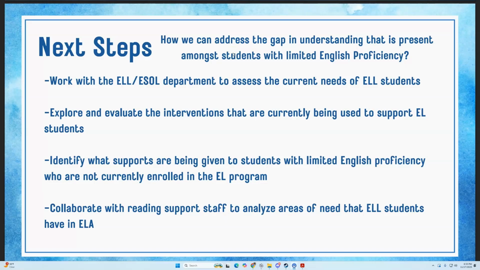Work with ELL ESOL's department to assess the current needs of the ELL students, explore and evaluate interventions that are currently being used to support ELL students, identify what supports are being given to students with limited English proficiency who are not currently enrolled in the EL program, and collaborate with reading support staff to analyze areas of need that EL students have in ELA.